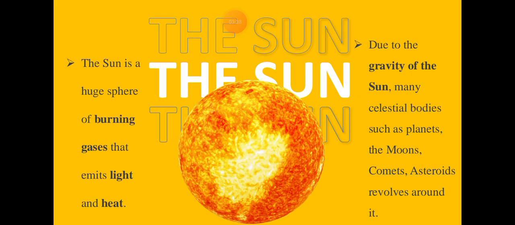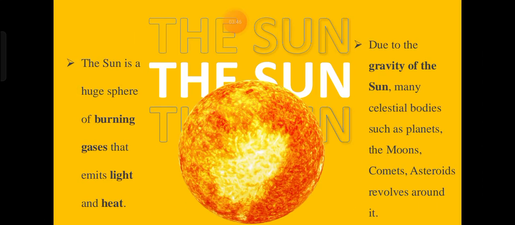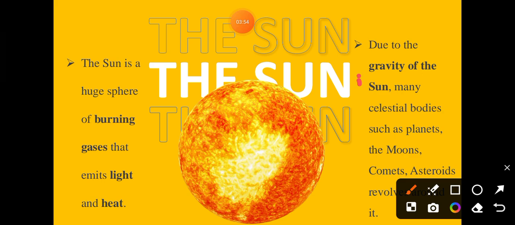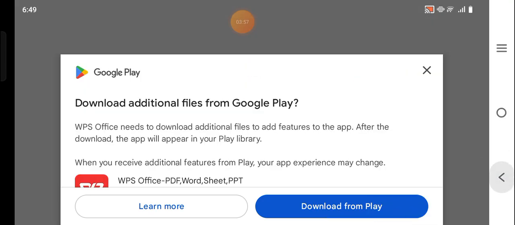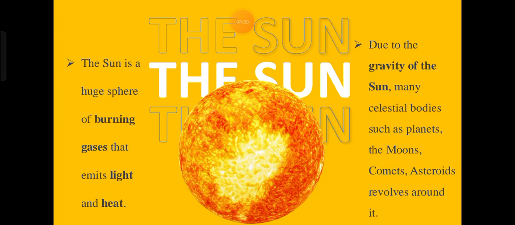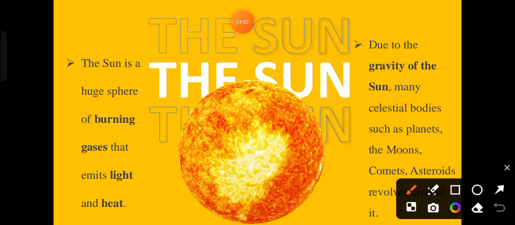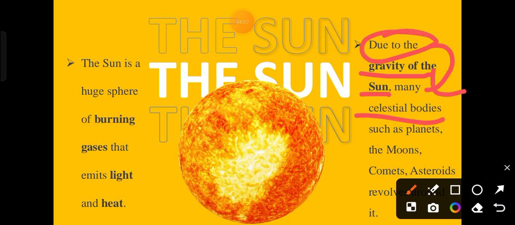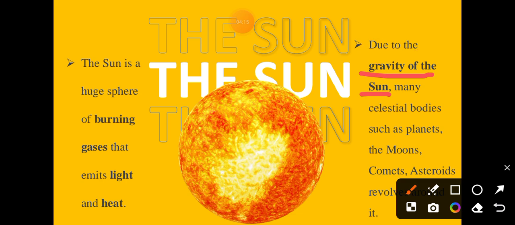Then due to gravity of the sun, many celestial bodies such as planets, moons, comets, asteroids revolve around it. Now you should know why the planets or bodies revolve around the sun: due to gravity of the sun. So due to the gravity of the sun, many celestial bodies such as planets, the moons, comets, asteroids, they all revolve around it.